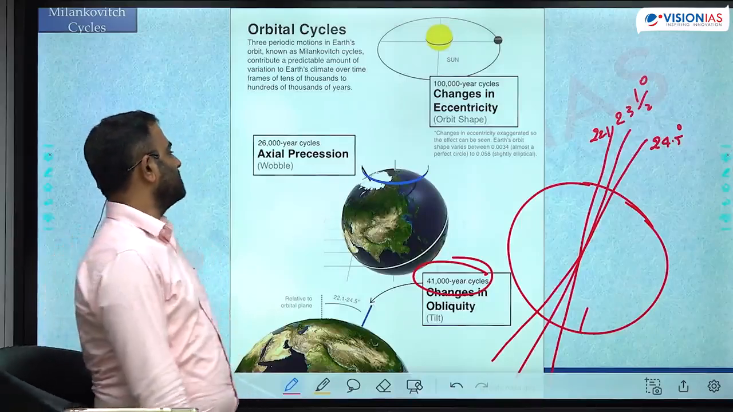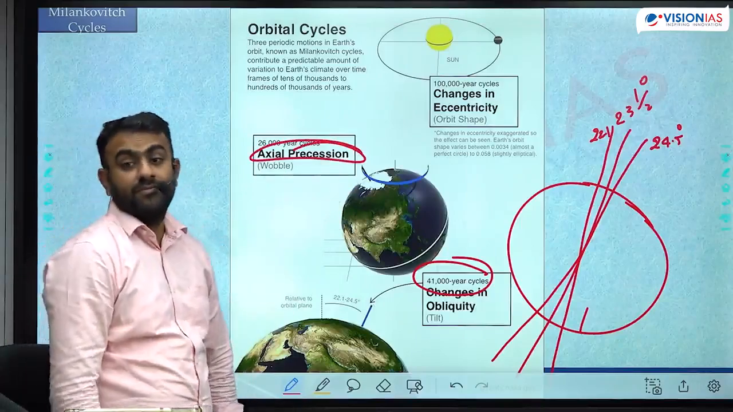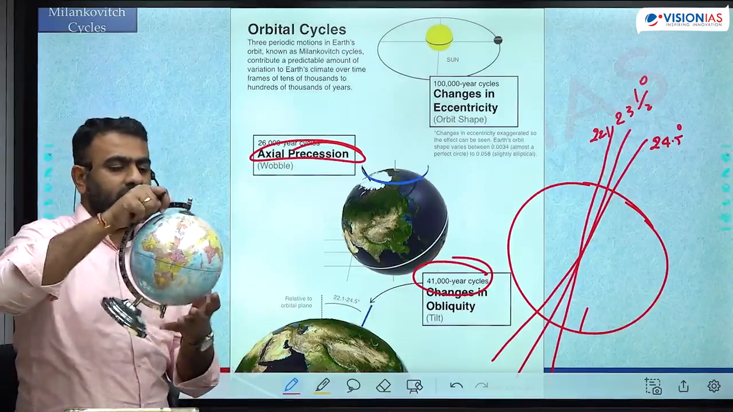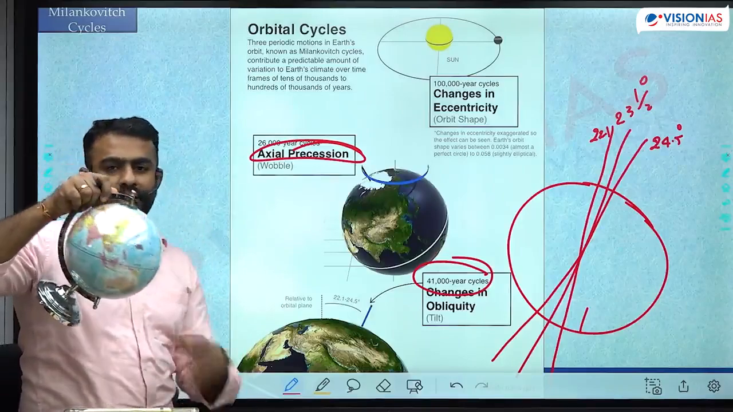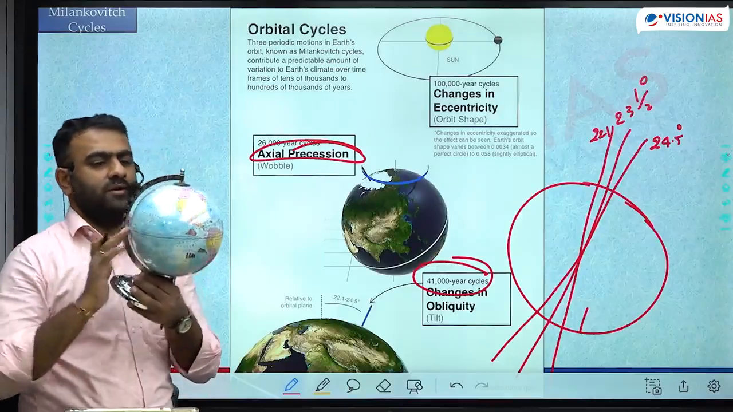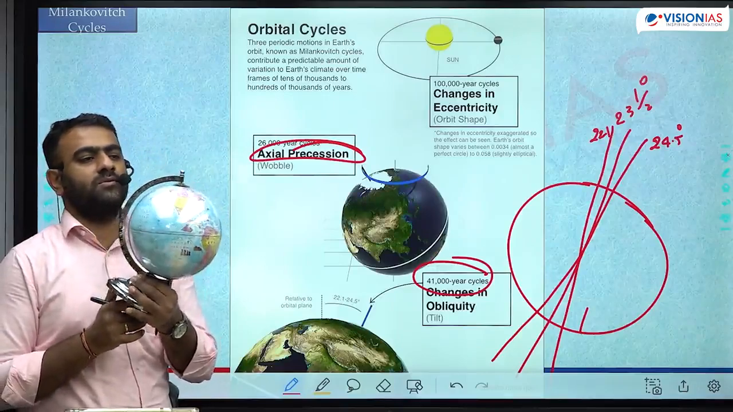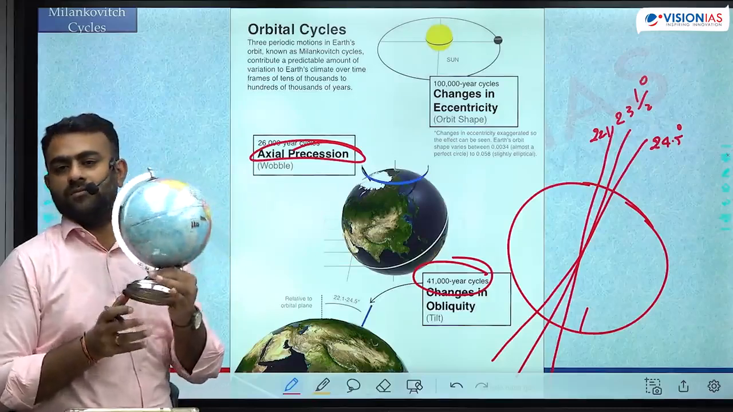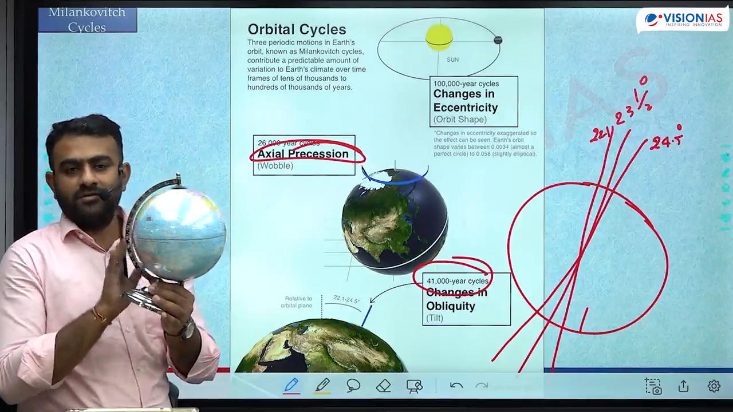The third one is the cycle of axial precession. We have again assumed that the earth rotates completely in a precise manner. ये पूरा 100% precise manner में चलता है, ऐसे हमने assume किया है. ये नहीं होता है. During its continuous rotation, earth wobbles slowly like this. There is a slow wobbling. Wobbling मतलब ऐसे shake होता है ना. Where there is no perfect rotation, there you will see wobbling.